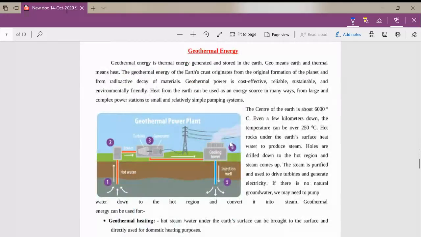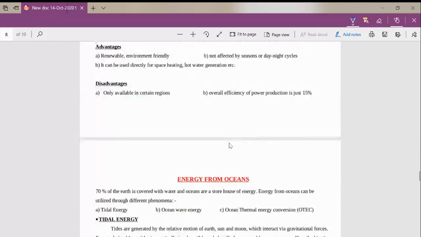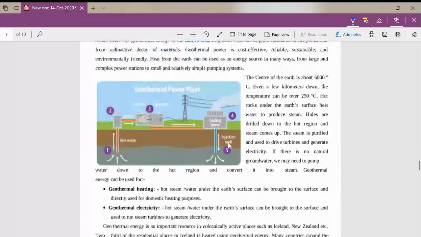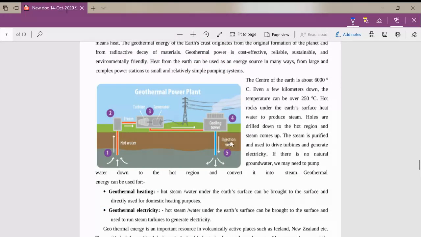Okay. So next is geothermal energy. In geothermal energy, we are making use of the underground water and the high temperature inside the earth's crust. We know that when we move into the earth, the temperature rises. At the center of the earth, the temperature will be about 6,000 degrees Celsius, and after passing each kilometer from the top of the earth, the temperature increases by 250 degrees Celsius.